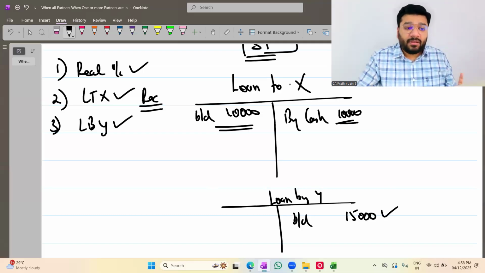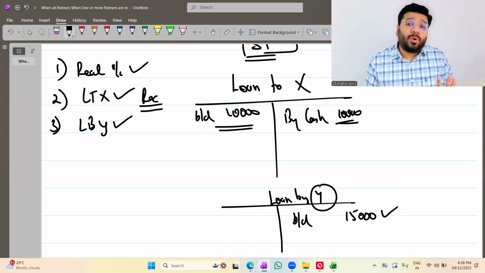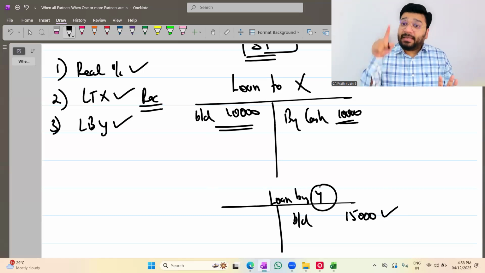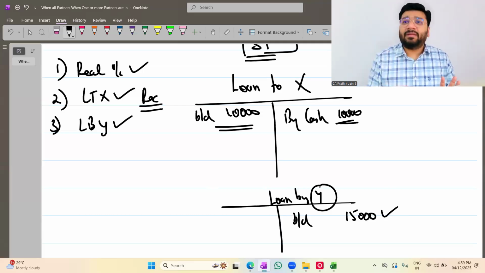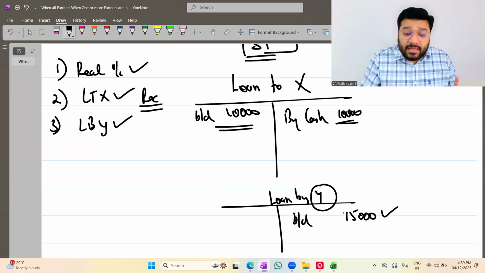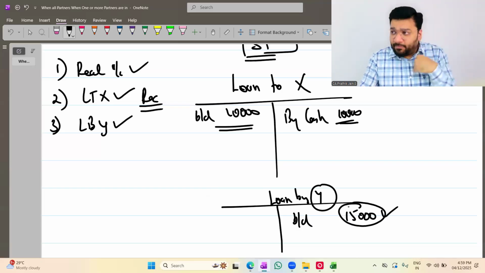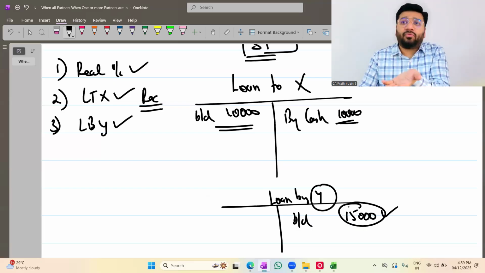One more time, why a solvent partner? Means at the end, when I prepare the capital account, if there is any debit balance in the partner's capital account and I ask him to bring in the money, he will bring it in without any drama, which means he's very cooperative. For such a cooperative partner who has given me the loan, I'm saying, take this money and go back. I want to settle the loan back to Y. Will I be hesitant or can I comfortably give it?